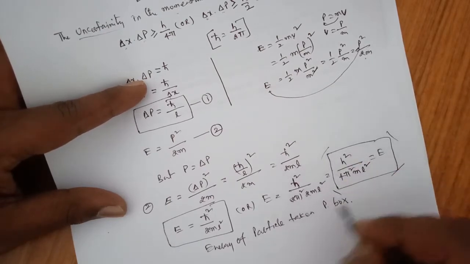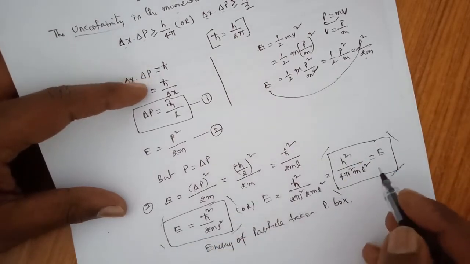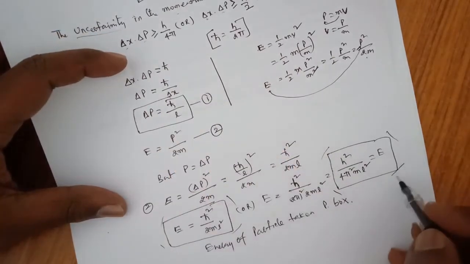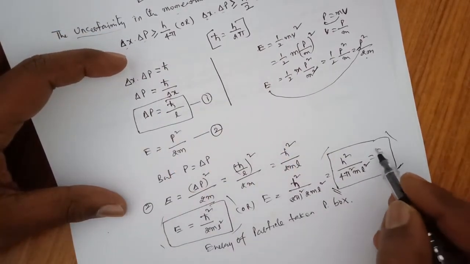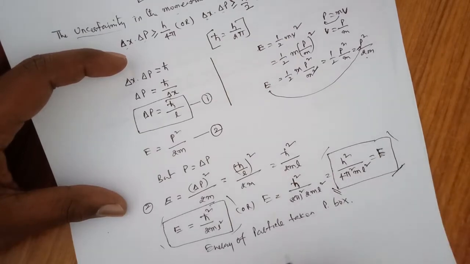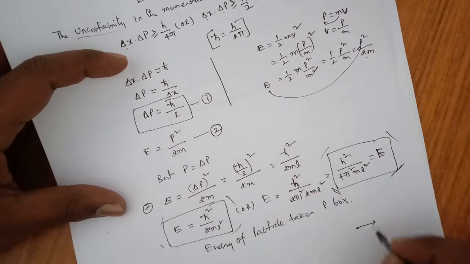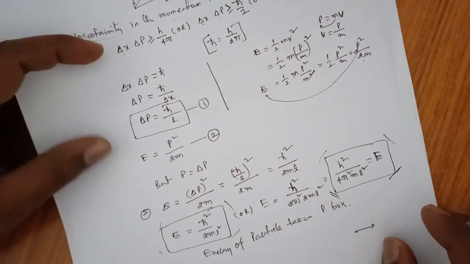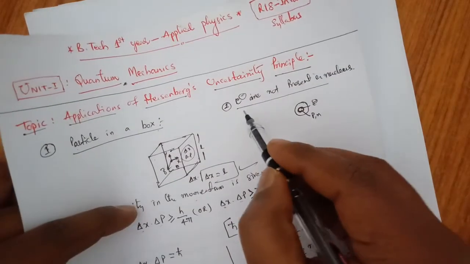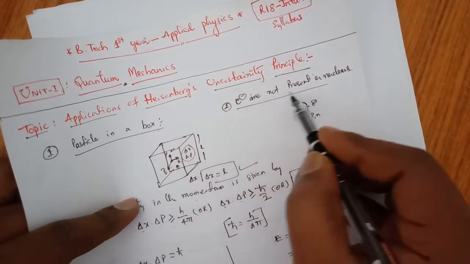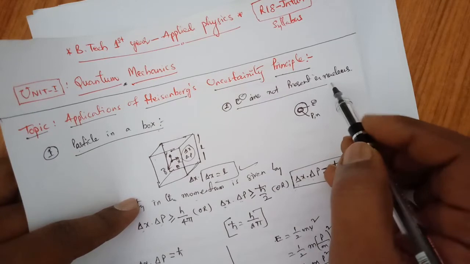Okay, these are the energy of the particle in a potential box expressions. We can find the energy of the particle in a box. Next, we can find that electrons are not present in a nucleus.